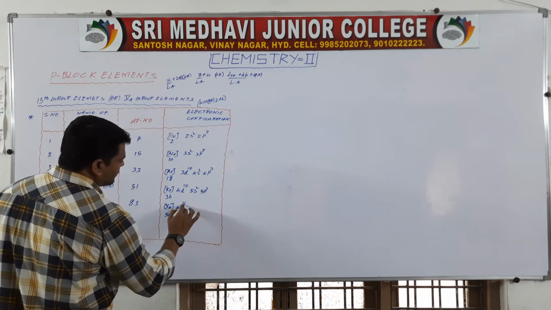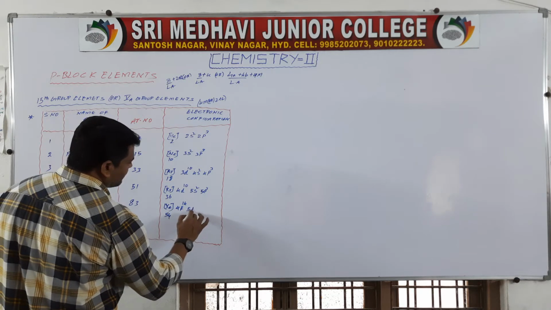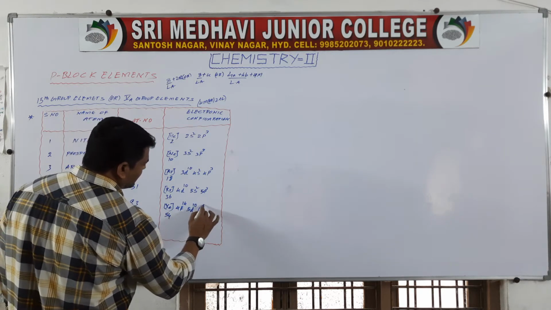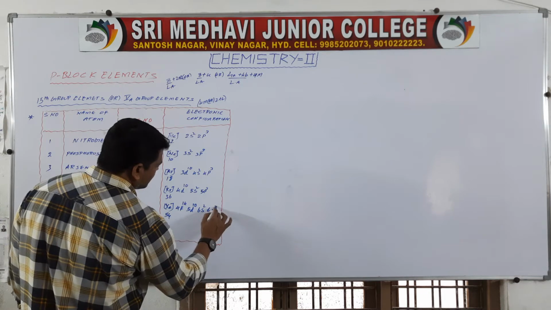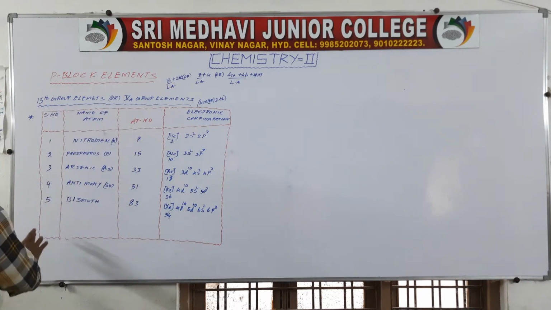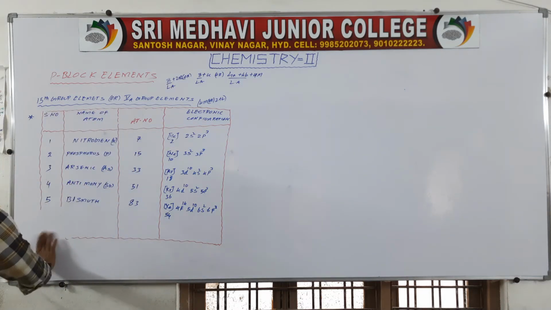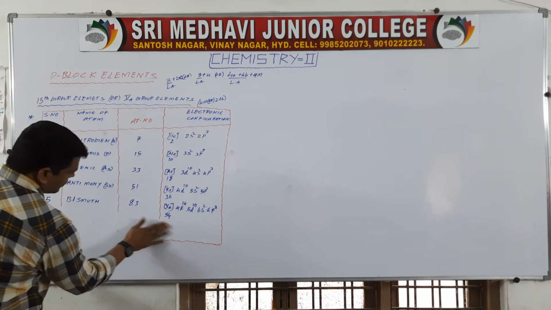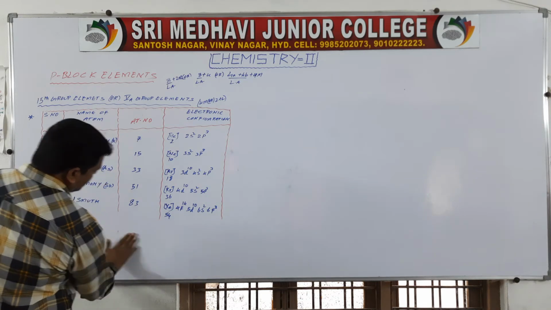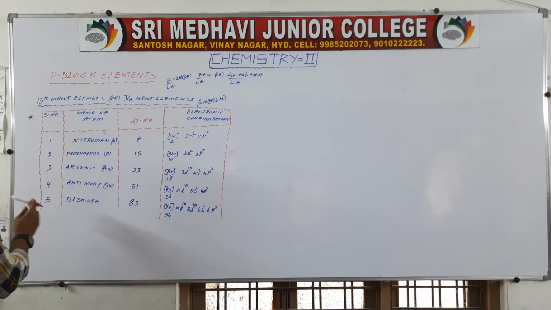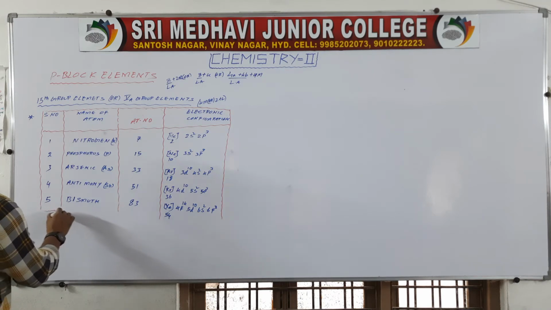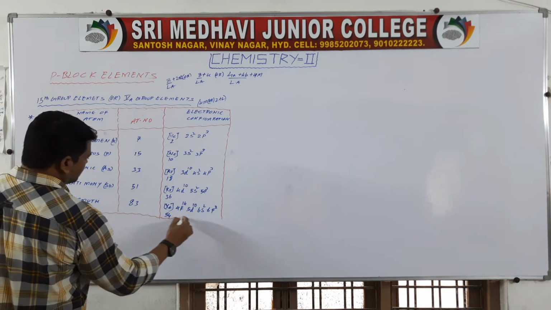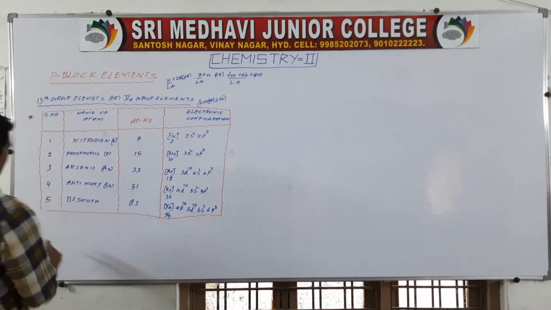Electrons enter into 4f14, 5d10, 6s2, 6p3. Okay. So this is the electronic configuration of the elements.